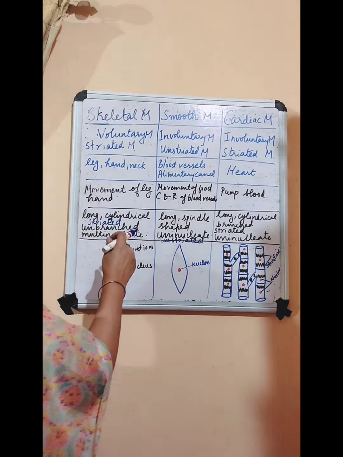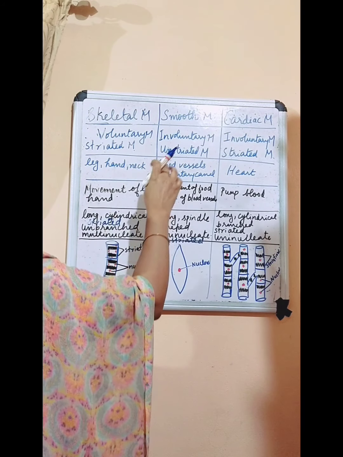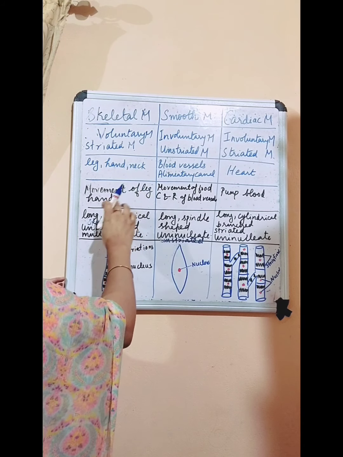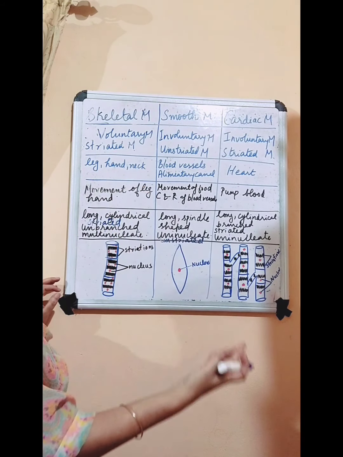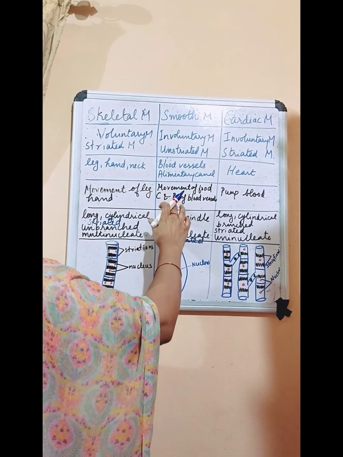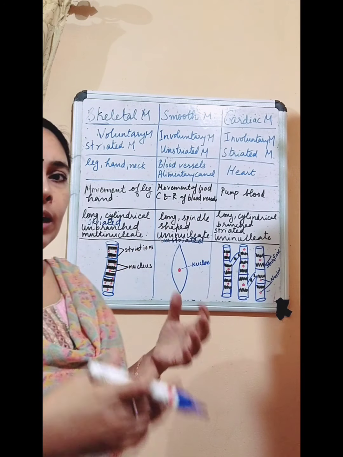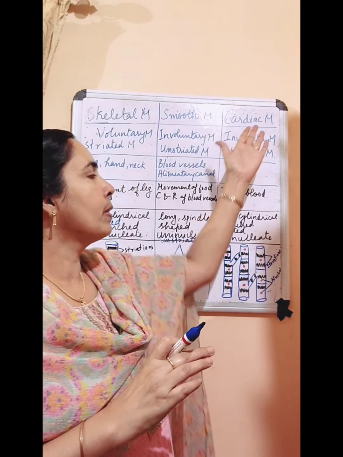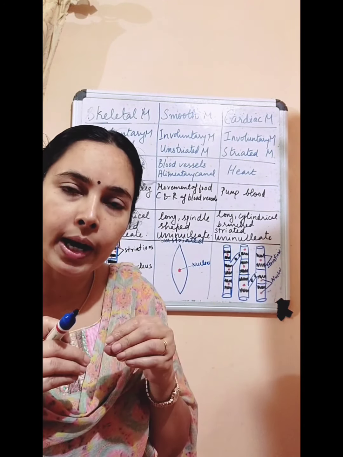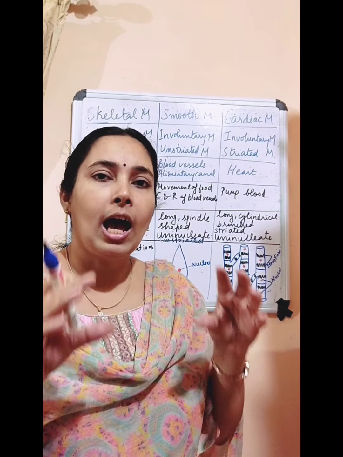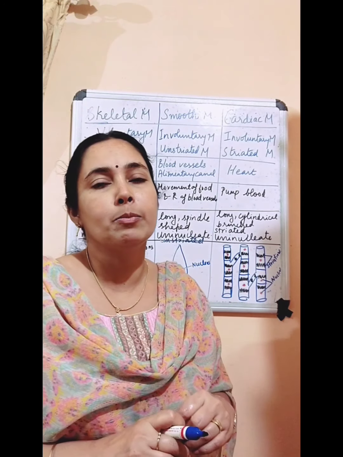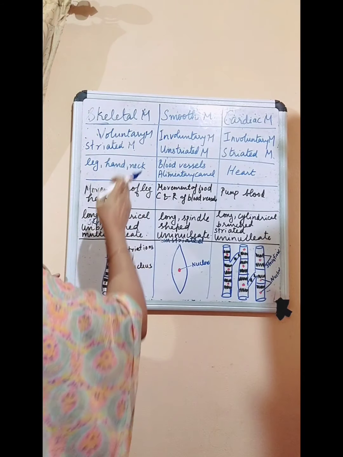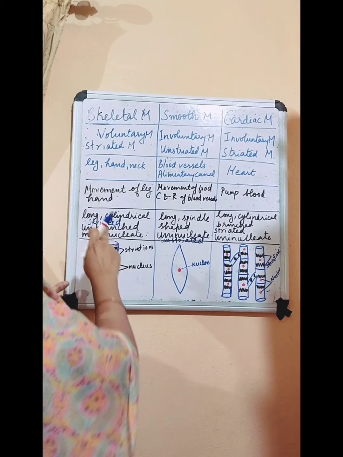Then what is the function of these different types of muscles? What is the function of skeletal muscle? Skeletal muscle helps in the movement of leg, hand, neck, etc. What is the function of smooth muscle? Helps in the movement of food in our alimentary canal, contraction and relaxation of blood vessels and all. Then cardiac muscle helps in the contraction and relaxation of our heart and helps to pump blood to various parts of our body.